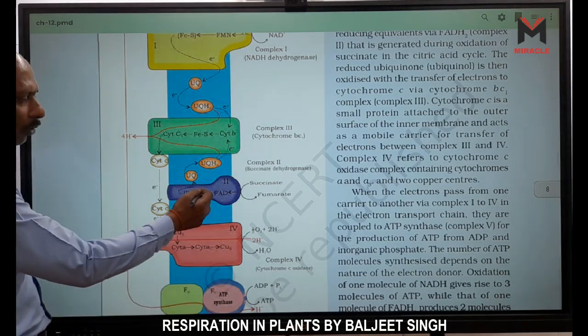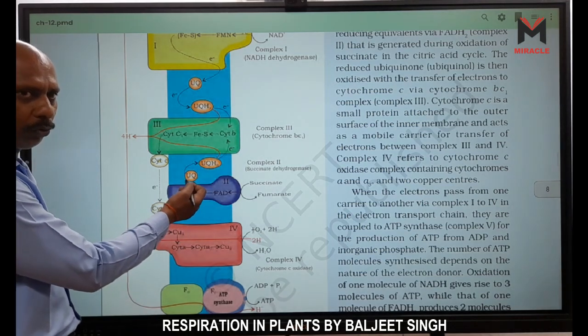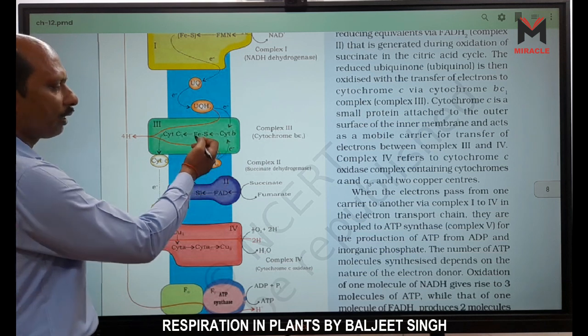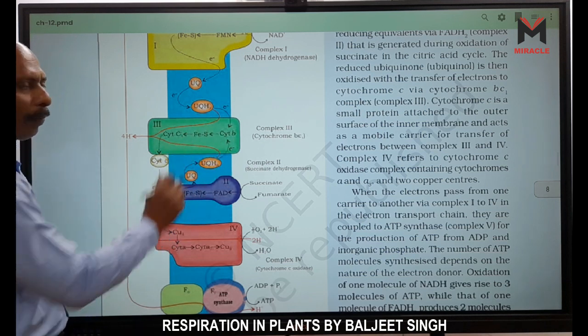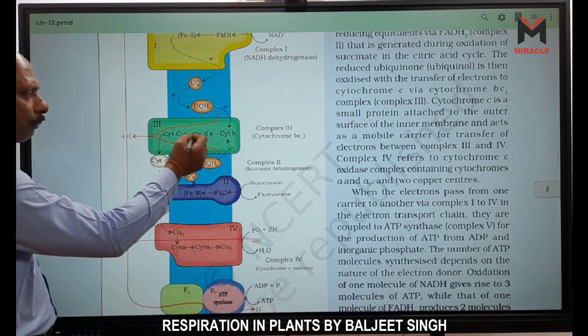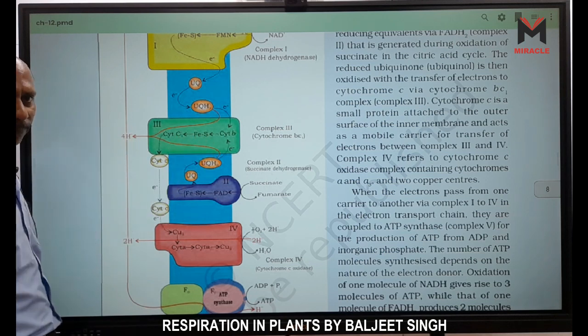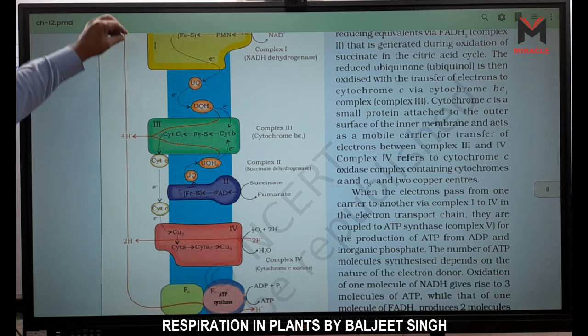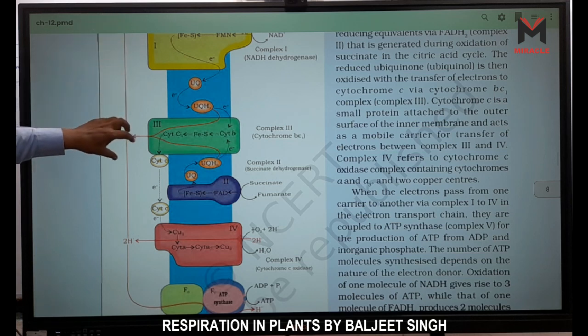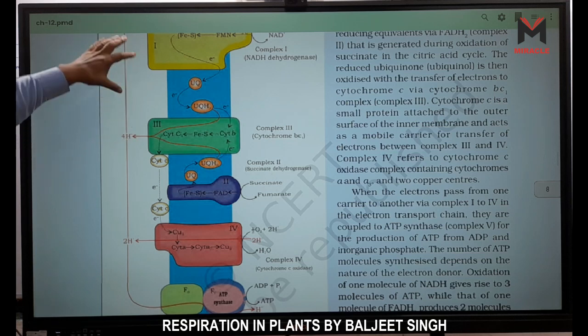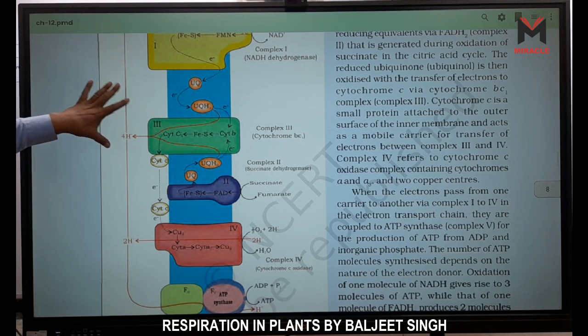So it transports hydrogen to ubiquinone, and ubiquinone transports this hydrogen plus electron to complex third. Complex third transports this hydrogen outside the membrane, right? So 4 hydrogen come here, 4 come here, 2 hydrogen are there. How many? 8 are transported.